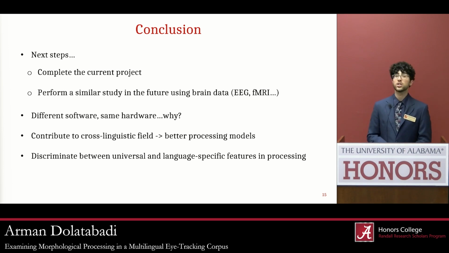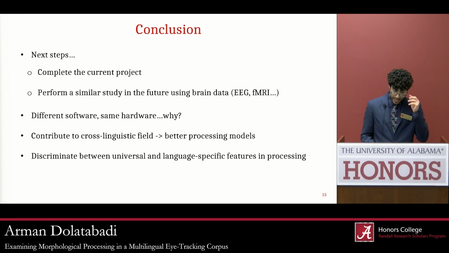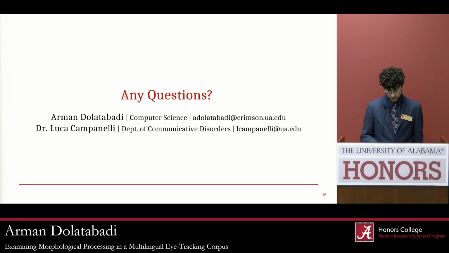Brains don't differ from Sri Lanka to the United States, but languages do differ, and thus so does language processing. So in doing this cross-linguistic research, we're going to contribute to the cross-linguistic field and build better models of processing. And in discriminating between universal and language-specific features, we hope to contribute to the overall field of cognitive science. Any questions?